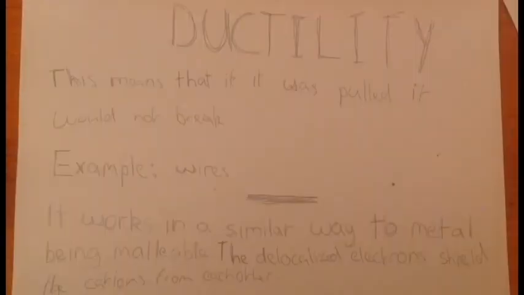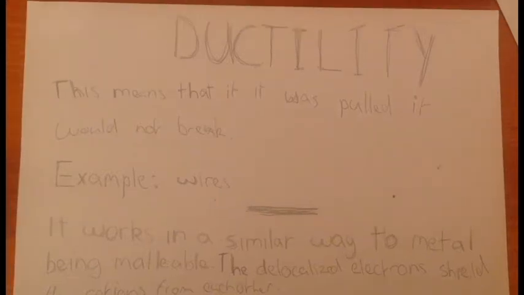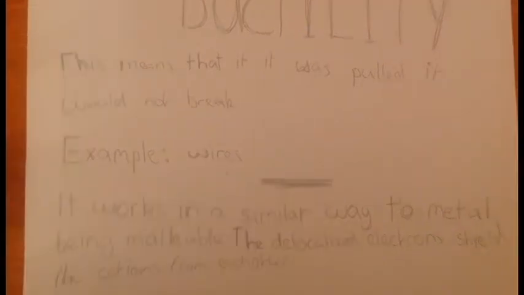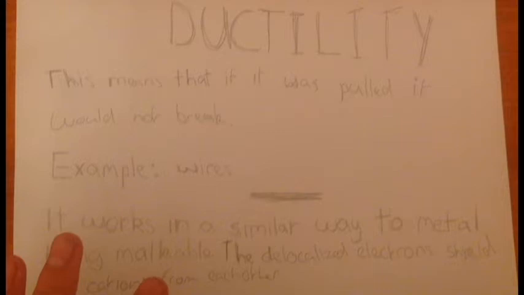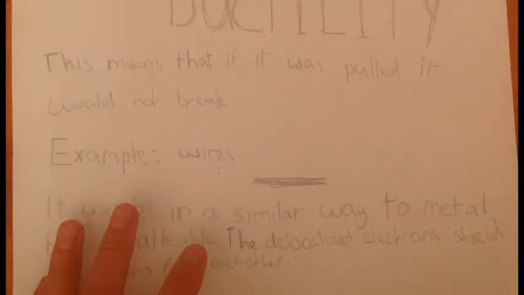Ductility is very similar, meaning that if it is pulled, it will not break. For example, metal can be stretched out into wires. It works in a very similar way because the metal can be stretched because the electrons can flow over the top of each other.